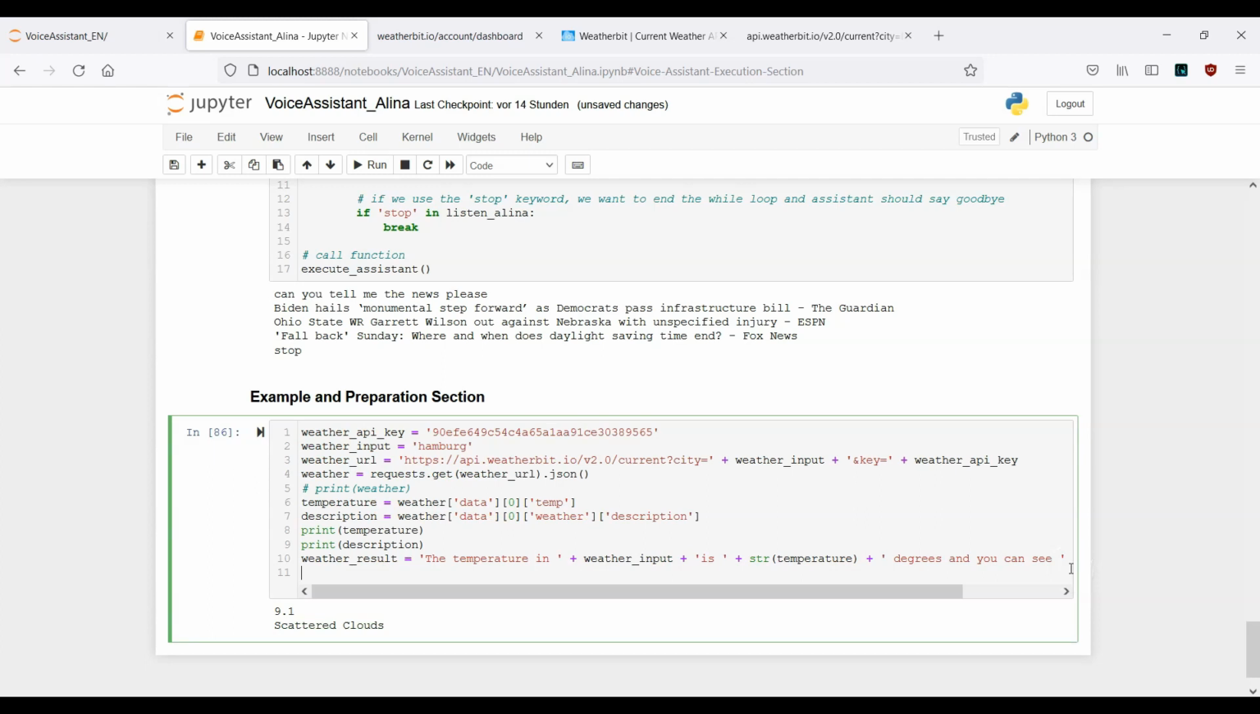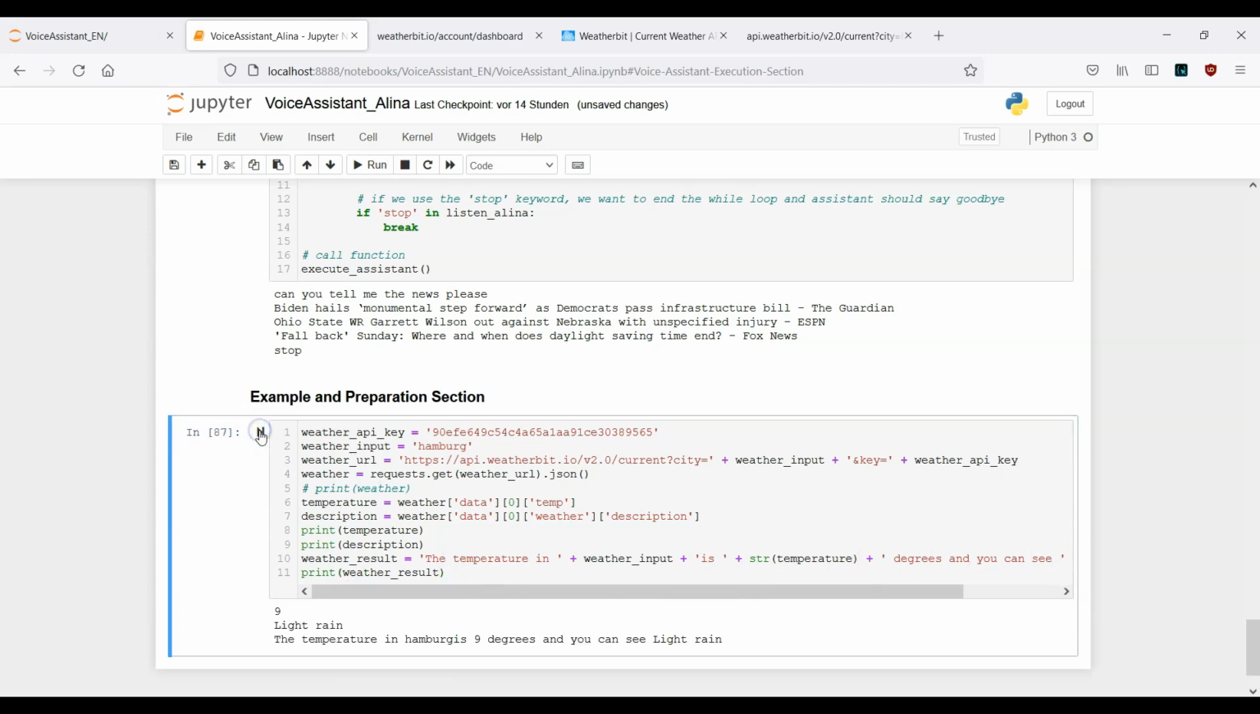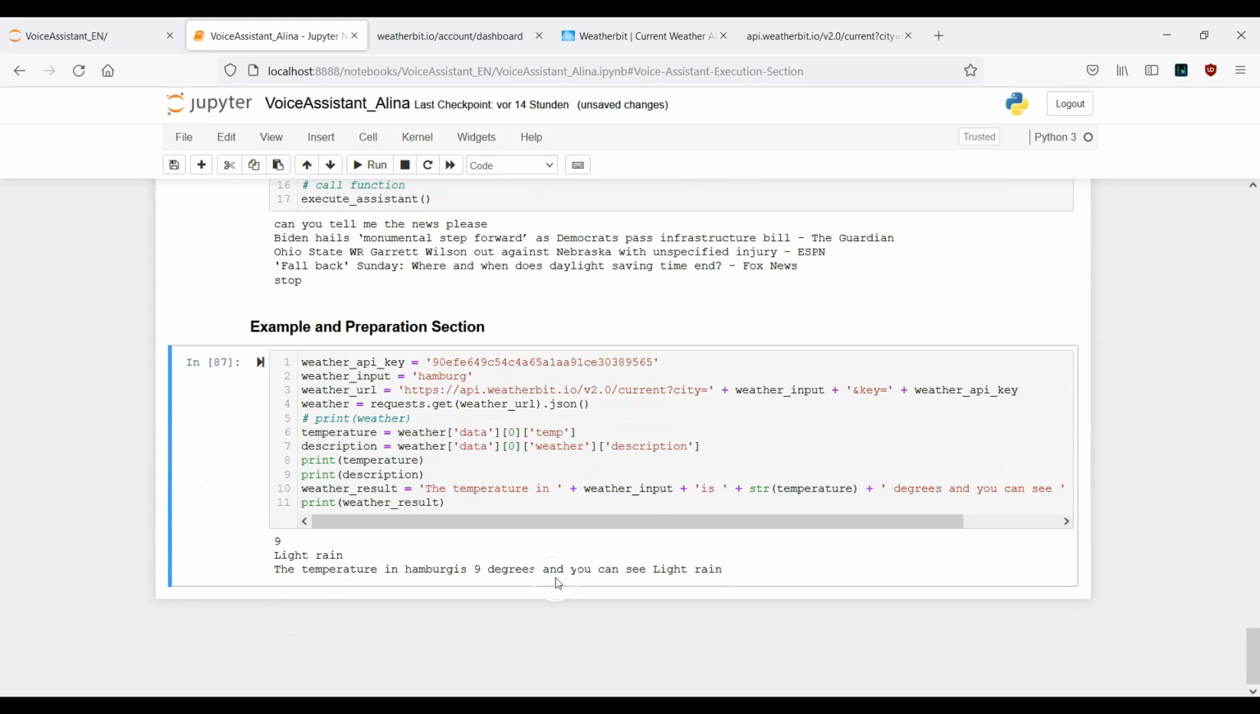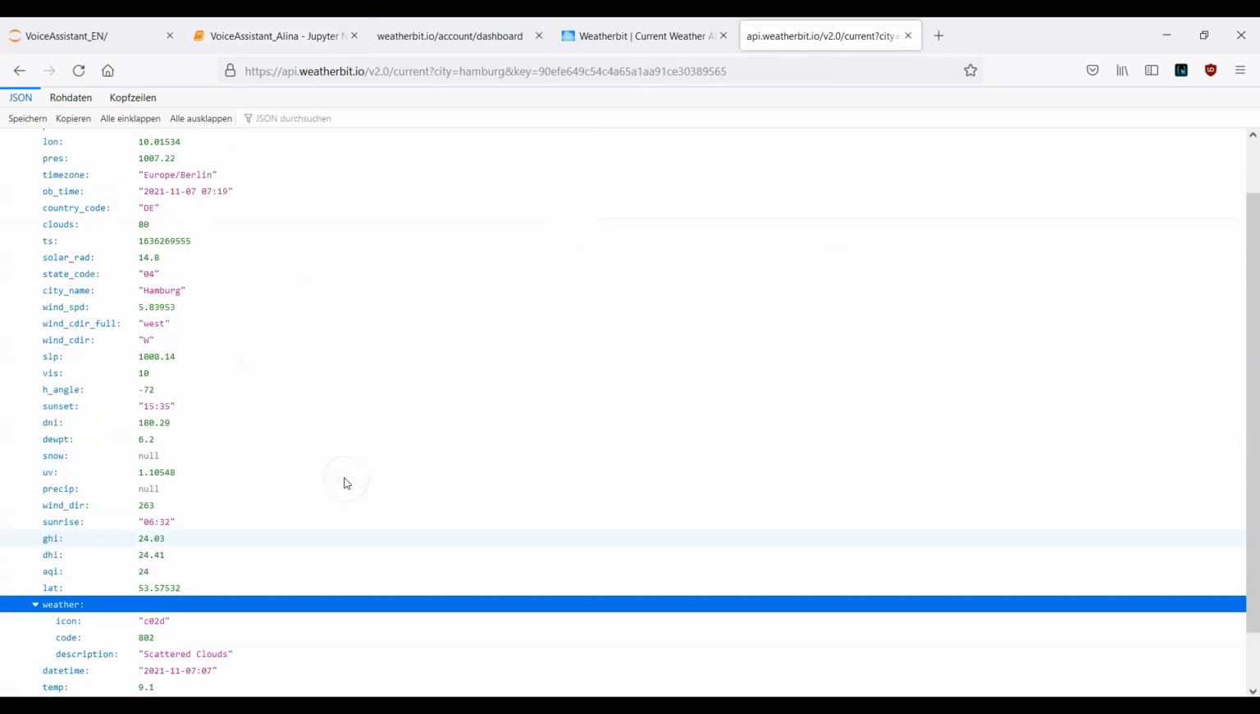Let's see if this works. That means let's print out the weather result. Print this out and let's go. Let's see. Okay, this looks fine. Here I can add a space. And now we have light rain. A few seconds ago it was scattered clouds. Let's see if this changed here too.